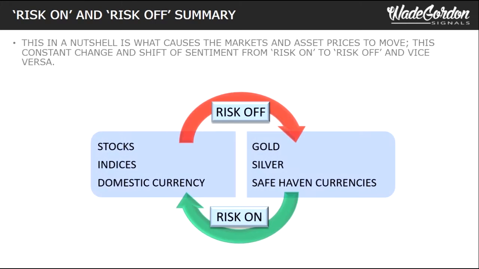This, in a nutshell, is what causes the markets and asset prices to move: this constant change and shift of sentiment from risk-on to risk-off and vice versa.